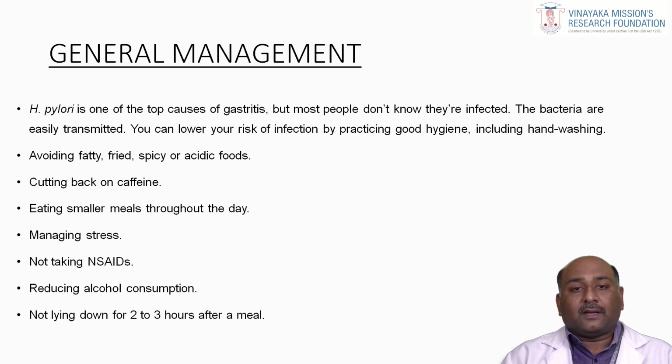Then coming to the general management, as you all know, bacterial infections are quite common in water and food contaminated conditions. In order to get rid of H. pylori infections, we have to do proper hand washing and maintain public hygiene. Then avoid large amounts of fatty, fried, spicy and acidic foods on an empty stomach. Then cutting off certain caffeine content can slowly help get rid of the gastritis.